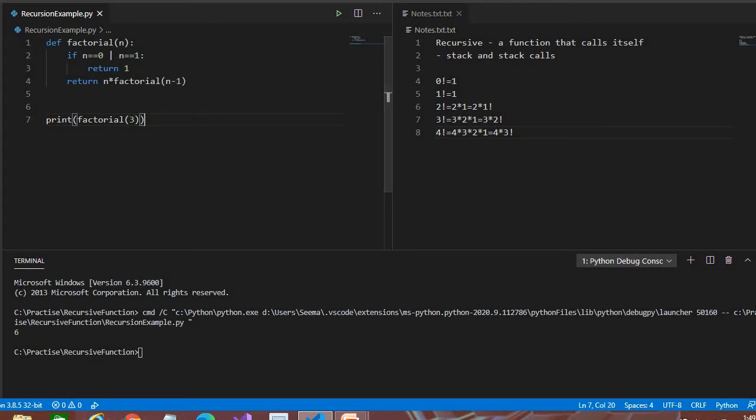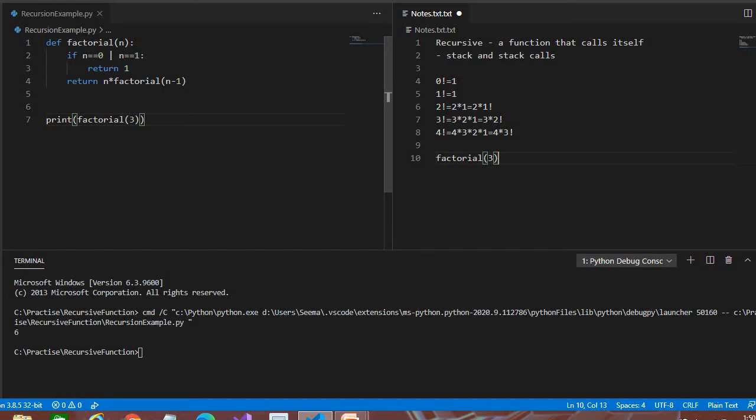Let's see how it runs. We have written something like factorial of 3. The first call goes here, and it passes the value 3. Is 3 equal to 0? No. Is 3 equal to 1? No. It goes here, returns 3 multiplied by factorial of 3 minus 1, which is 2. Again it goes here, and n contains 2. Is 2 equal to 0? No. Or 2 equal to 1? No. It again comes here, 2 into factorial of 2 minus 1, which is 1. It goes here, and now n is 1. Is 1 equal to 0? No. Is 1 equal to 1? Yes.